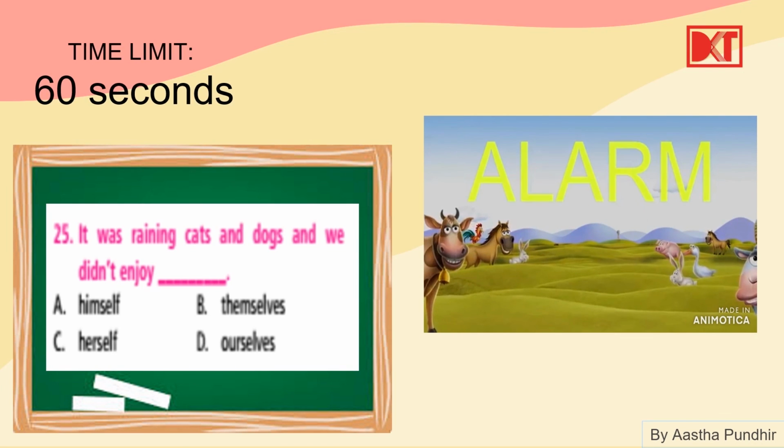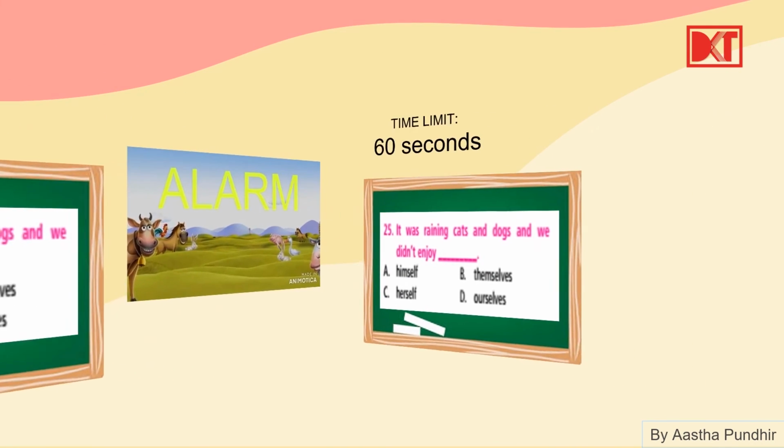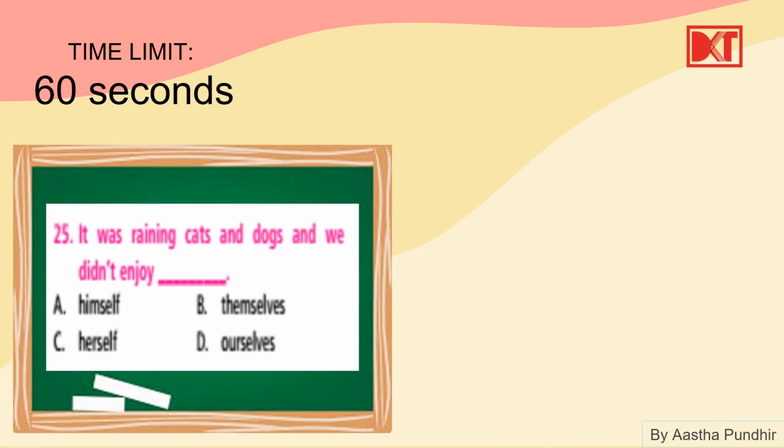Okay, here it was raining cats and dogs and we didn't enjoy himself, themselves, herself or ourselves. This is also really easy. Here we have we. We didn't enjoy ourselves. We is what? First person plural. Ourselves, third person plural, I'm sorry. We is first person plural. So ourselves is used for first person plural.